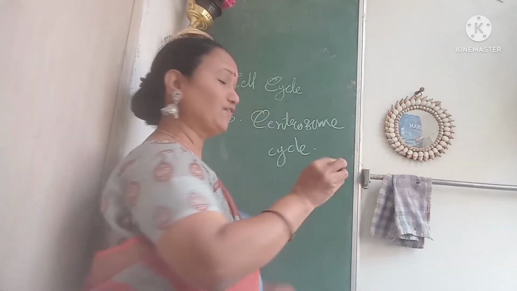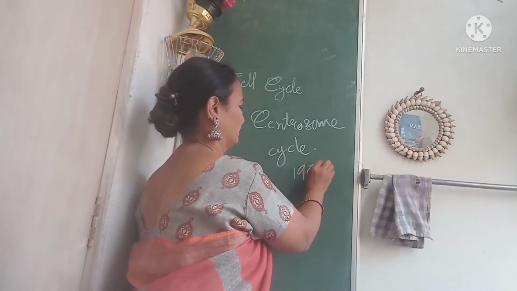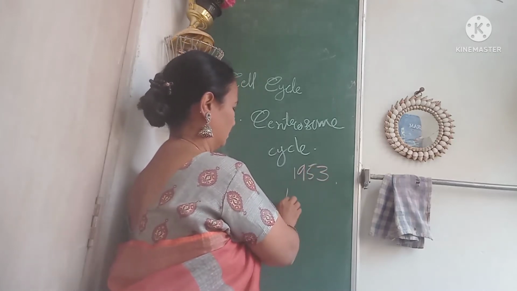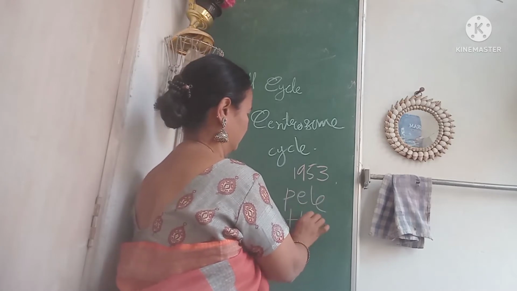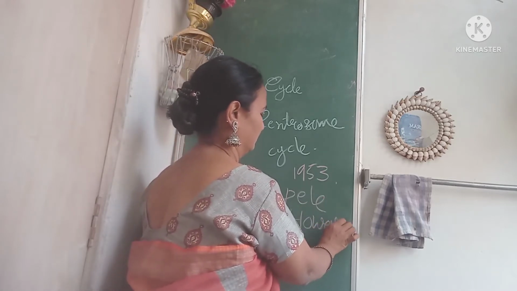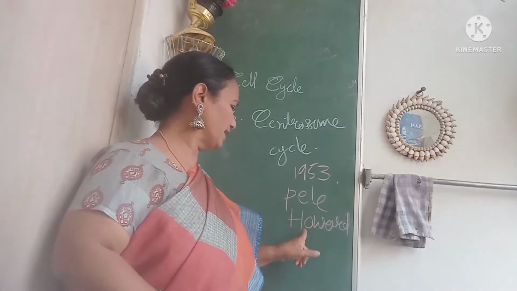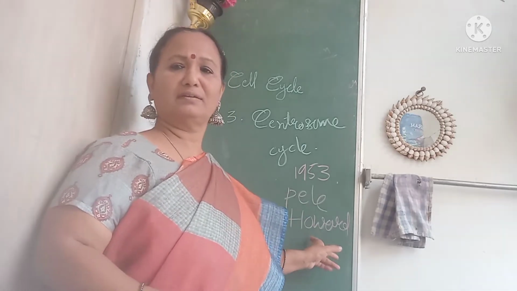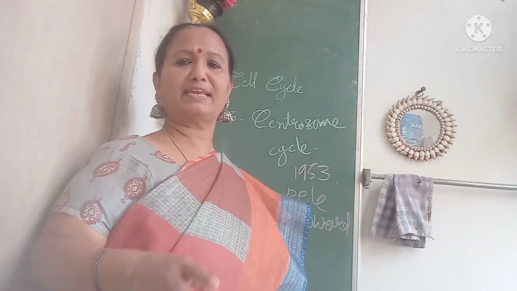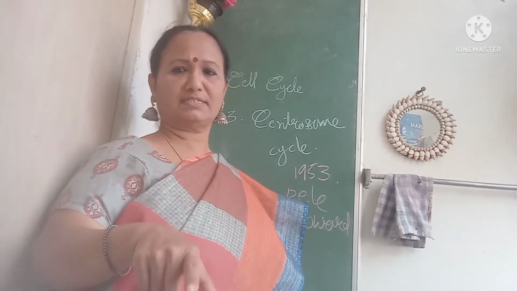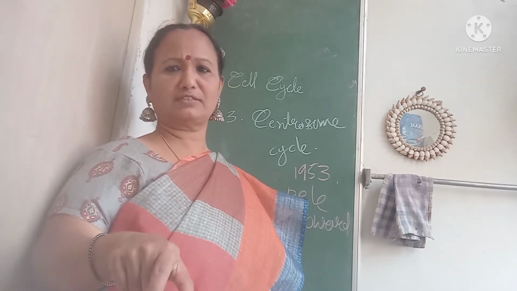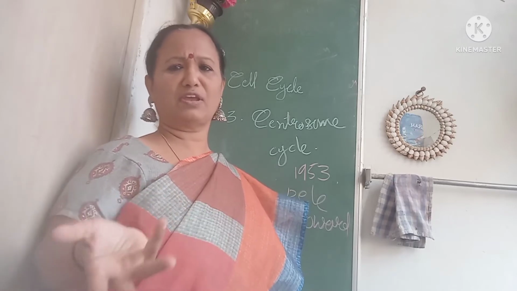In 1953, Howard and Pelc divided the cell cycle into 4 stages. 4 stages means 5 stages, the G0 stage will also be there, altogether 5.